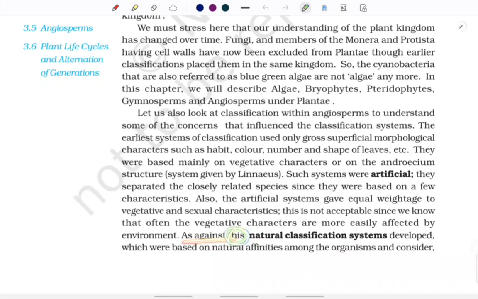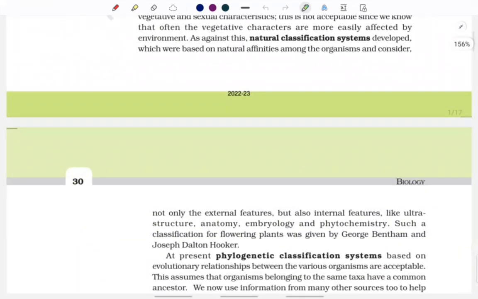Against the artificial system, a natural classification system developed, which was on the basis of natural affinities among the organisms and considered not only external features but also internal features. So against the artificial system, the natural classification system was developed. And what was this natural system of classification based upon? It was based upon natural affinities.